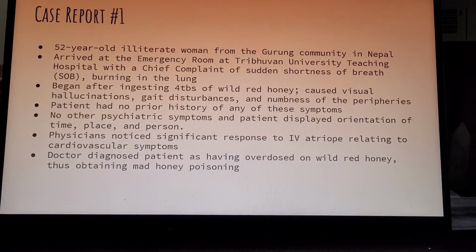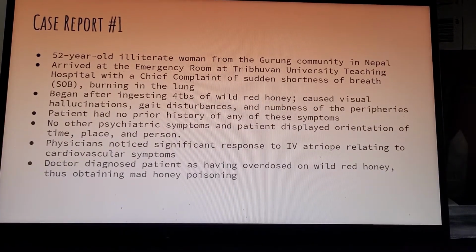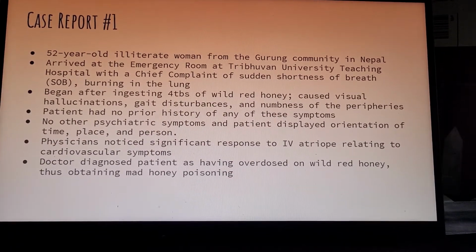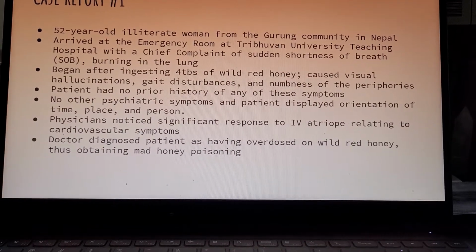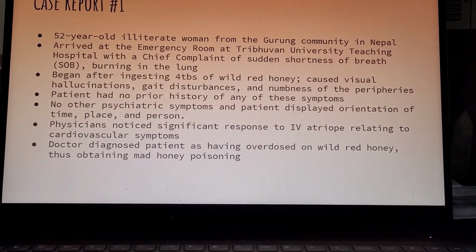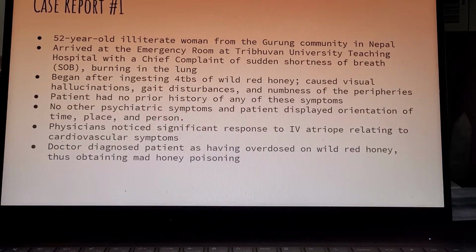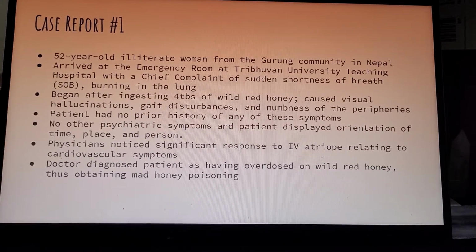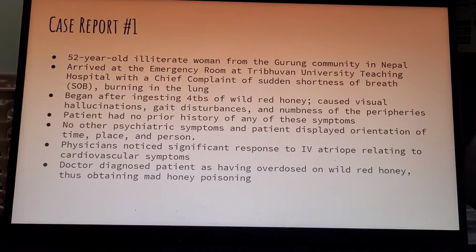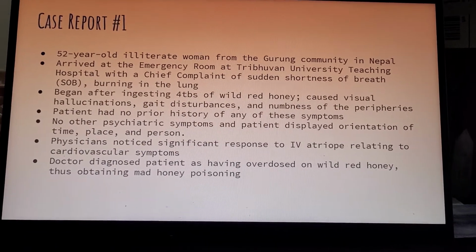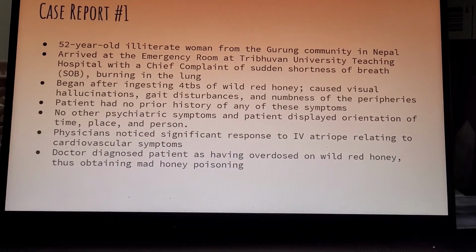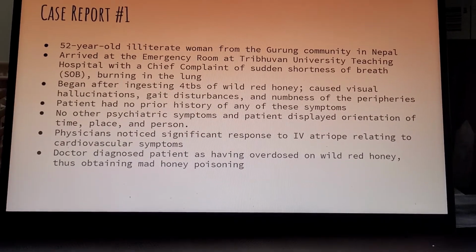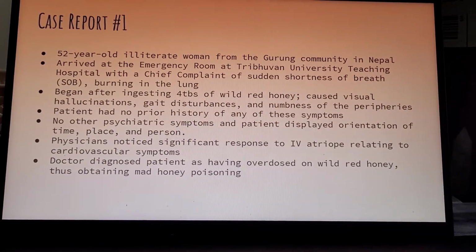In case report number 1, a 52-year-old woman from the Gurung community arrived at the emergency room with a chief complaint of sudden shortness of breath and burning in the lungs. After they began investigating what had happened to her, they discovered that she had ingested 4 tablespoons of wild red honey, which after the onset of digestion caused visual hallucinations, gait disturbances, and numbness of the peripheries, and caused her to be on seizure watch, in which she tested 15 out of 15 on the seizure scale. The patient had no prior history of any of these symptoms and no other psychiatric symptoms other than the visual hallucinations which happened at her house.